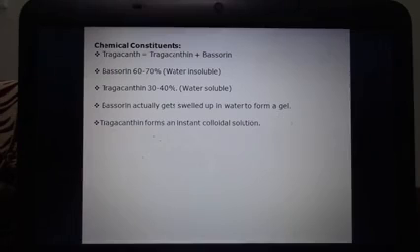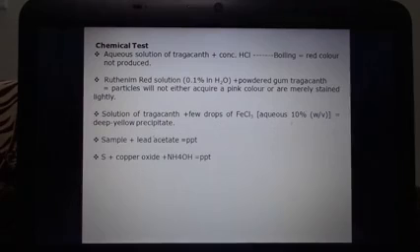These two components, bassorin and tragacanthin, are the major active constituents of Tragacanth, and bassorin is responsible for the gelatinizing properties of the Tragacanth drug, whereas tragacanthin forms colloidal solutions. So the formation of colloidal solution is because of tragacanthin.